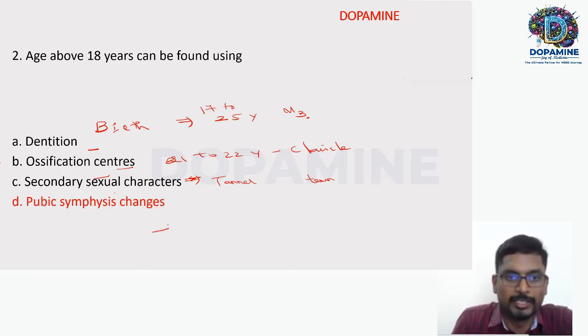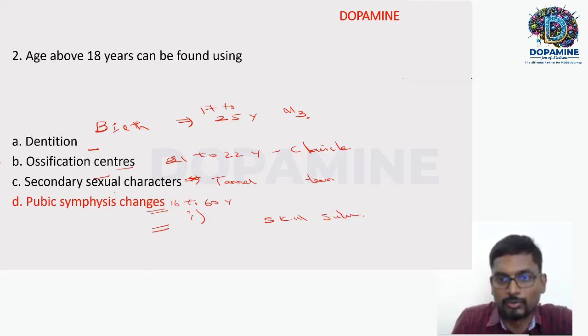Age beyond 18 years, there are three methods. One is pubic symphysis metamorphosis, where you can find ages from 16 to 60 years. Then skull suture pattern, where the age from 30 years to 70 to 80 years can be found out, so the age range is 30 to 80.